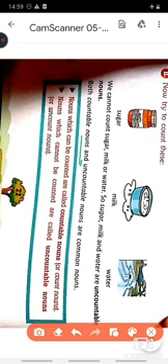Nouns which can be counted are called countable nouns. You can count them on fingers or you can count them simply using the numbers and digits. So all such nouns which you can count easily are called countable nouns.